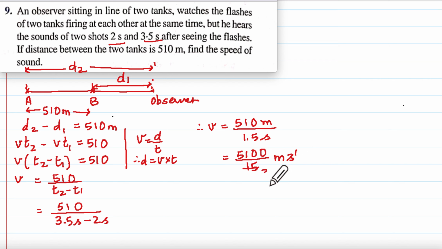Let us say 5 3s are 15, 5 1s are 5, 5 zeros, 5 2s are 10 and 0, 3 1s are 3 and 3 3s are 9, remain 1, 3 4s are 12, and that is 340. So this will give us 340 meter per second. That is the velocity of sound.